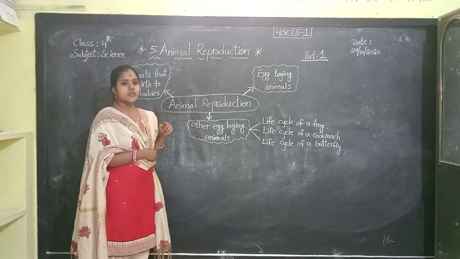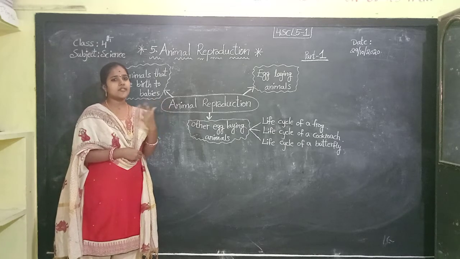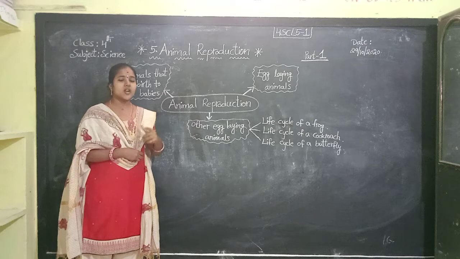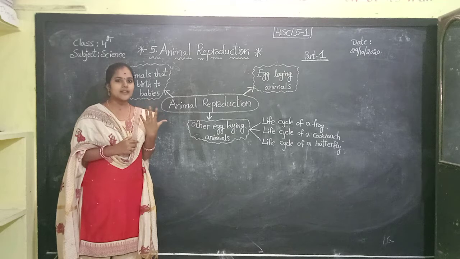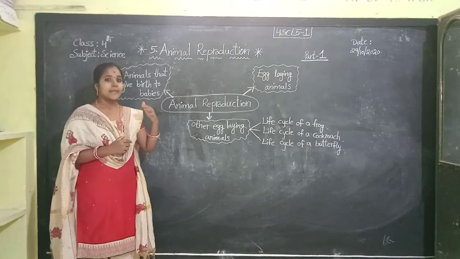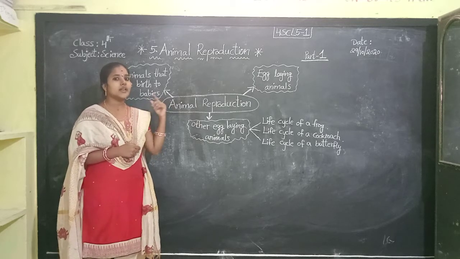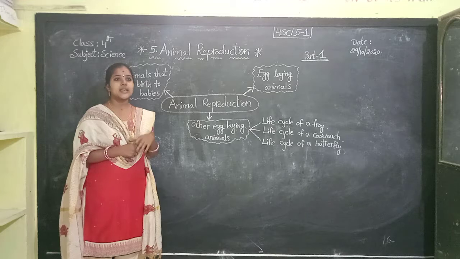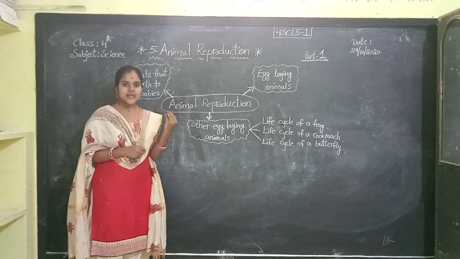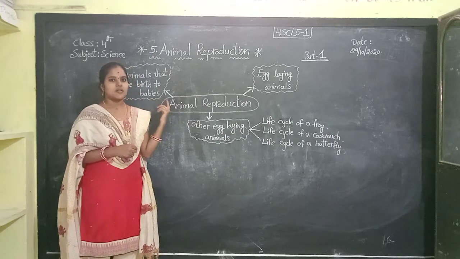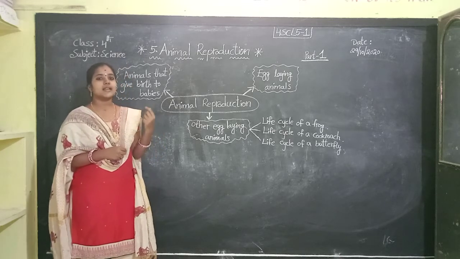Okay, children, first of all, let us enter into our topic. Living things do not live forever. Yes or no, children? Yes. What are called living things? Things having life are called living things. Living things do not live forever, so they want to continue and retain their generation by the process of reproduction. What is called reproduction? The process by which plants and animals reproduce their young ones is called reproduction.